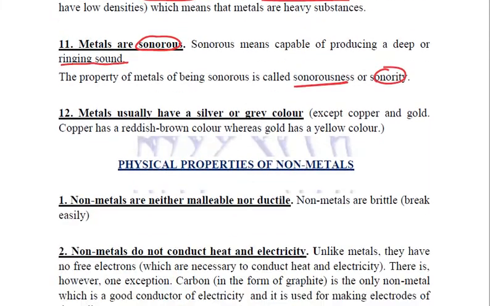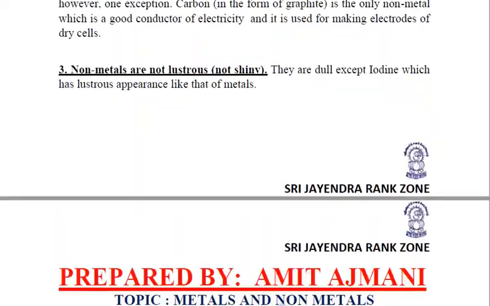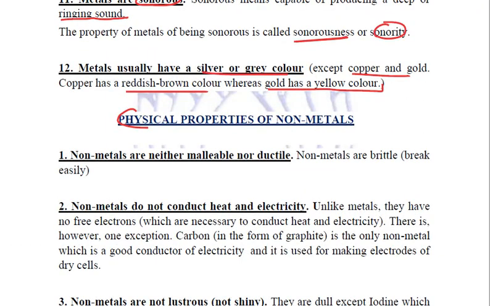Next property is that metals usually have a silver or gray color, but we have got few exceptions like copper and gold. Copper has a reddish brown color, whereas gold has a yellow color. So these are a few physical properties of metals. Now let us compare these physical properties of metals with the physical properties of non-metals. We'll compare each and every one of these properties one by one.